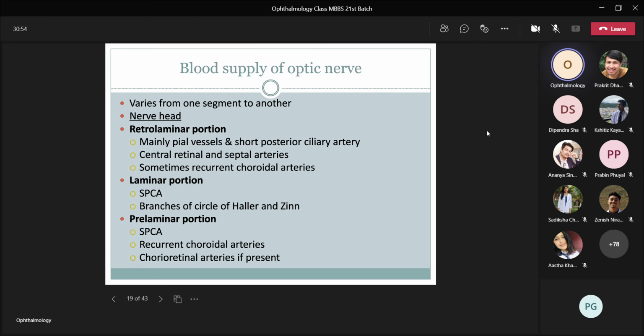Now coming to the blood supply of the optic nerve. It varies from one segment to another. The optic nerve head is divided into retrolaminar, laminar and prelaminar portions. The retrolaminar portion is supplied mainly by pial vessels and short posterior ciliary arteries, central retinal and septal arteries, and sometimes recurrent choroidal arteries. The laminar portion is supplied by short posterior ciliary arteries and branches of the circle of Haller and Zinn. The prelaminar portion is supplied by short posterior ciliary arteries, recurrent choroidal arteries and chorioretinal arteries if present.